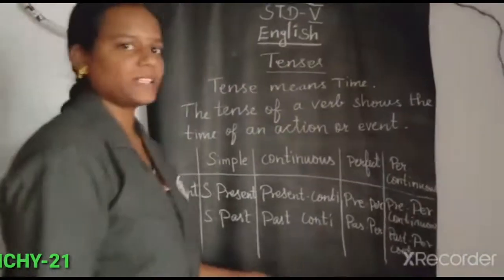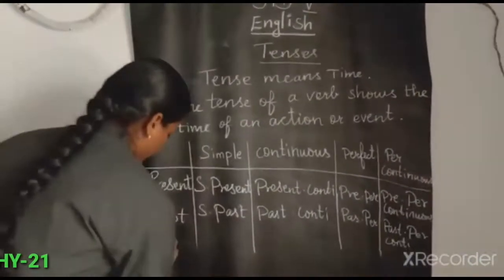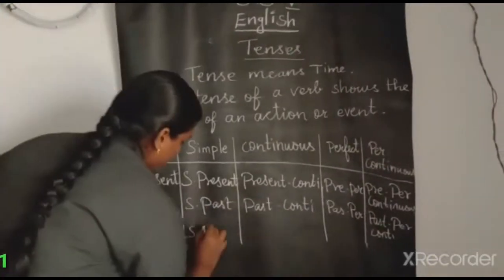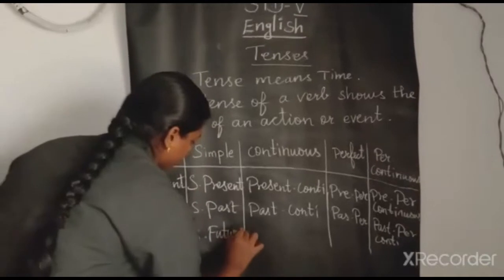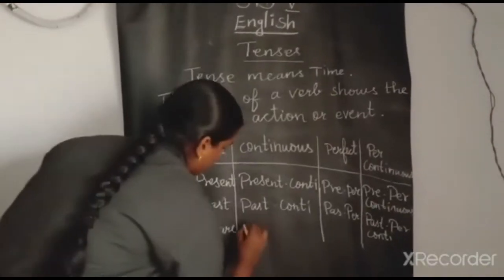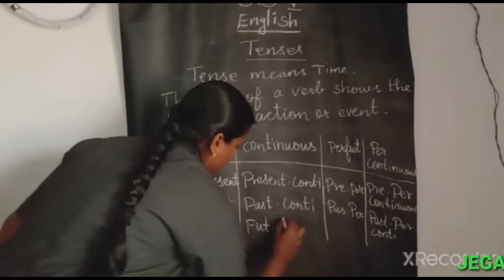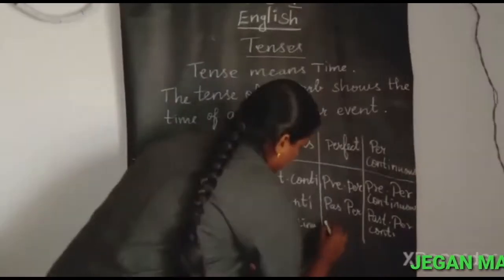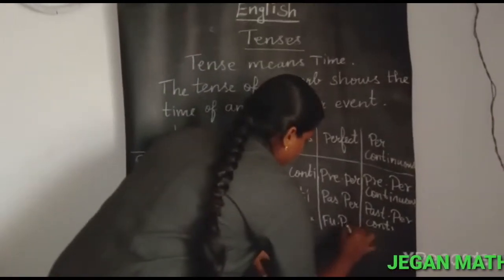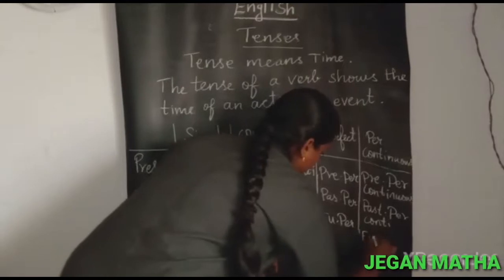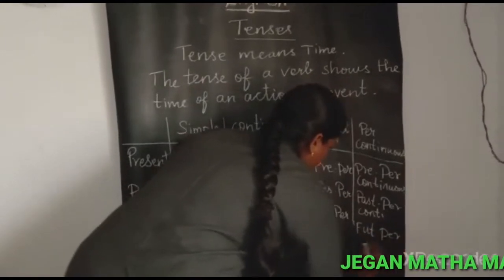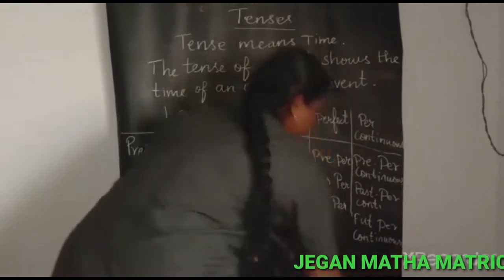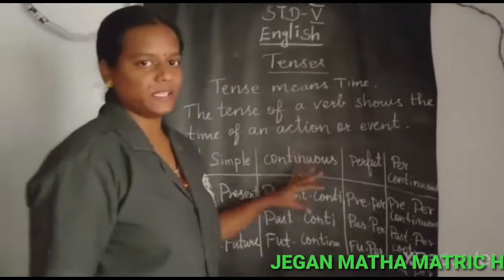The next one, future: simple future, future continuous, future perfect, future perfect continuous. Okay, so 12 basic tenses are here.